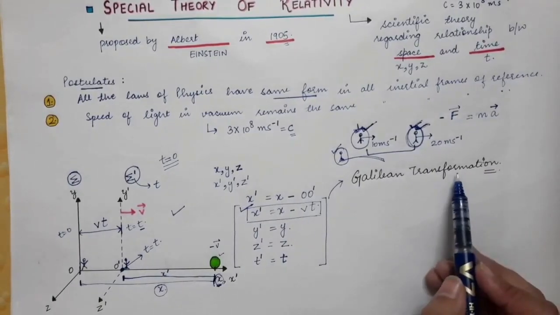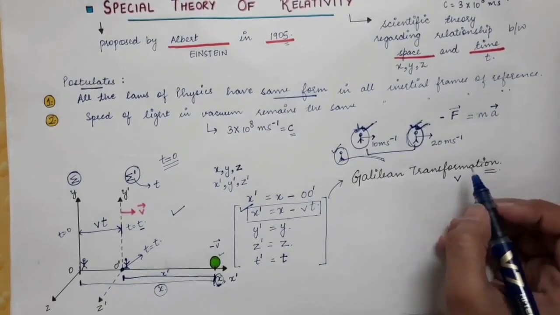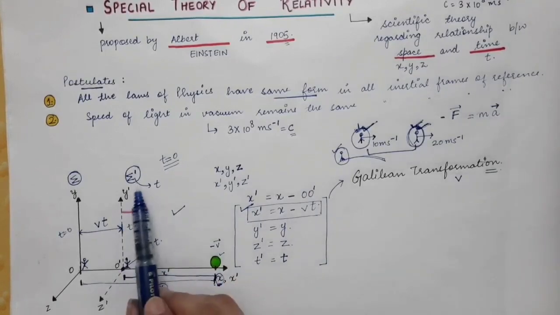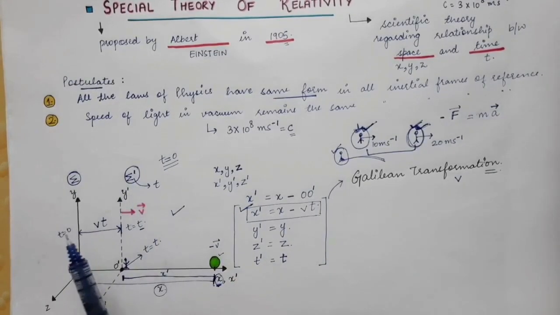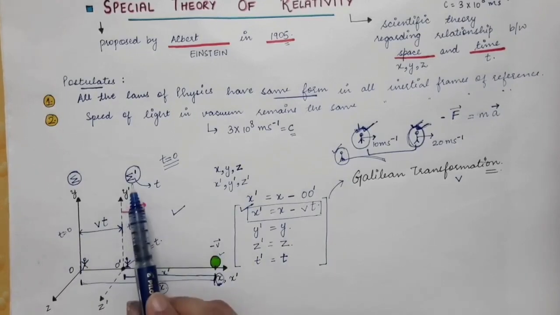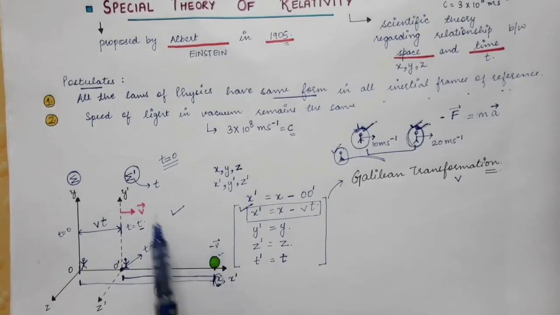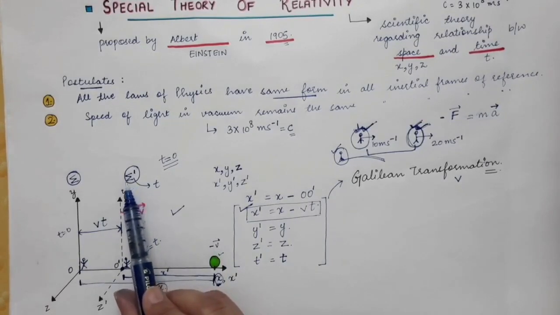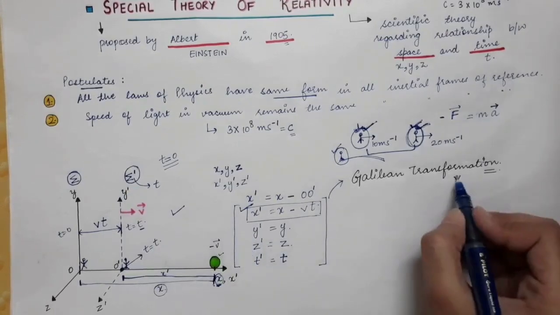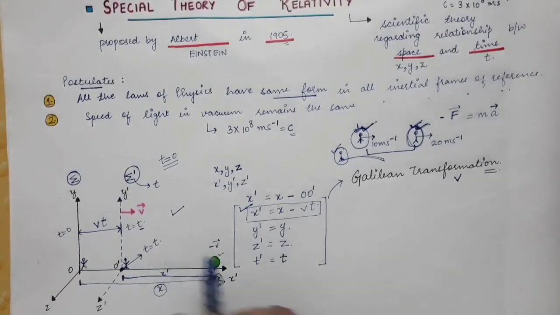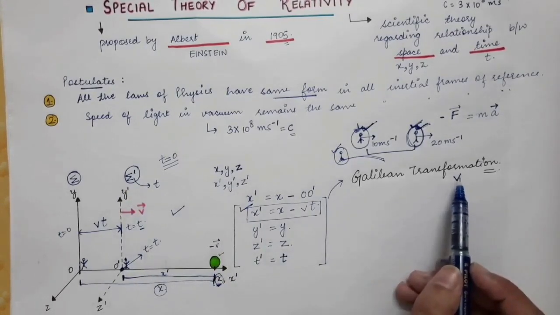And this transformation is valid when the velocity of the object, or you can say the velocity of the frame of reference, here v is the velocity of the sigma prime frame, and we can see that the velocity of the object is minus v in this sigma prime frame. So if we are talking about v, it can be the velocity of the frame of reference, or it can be the velocity of the object.